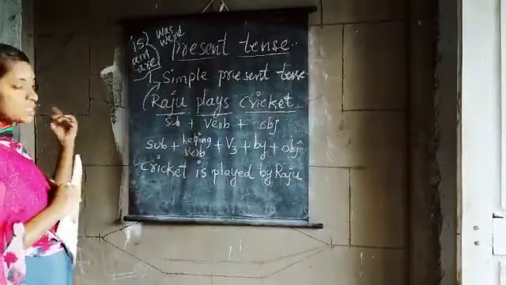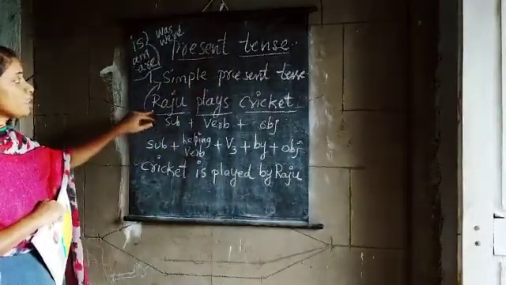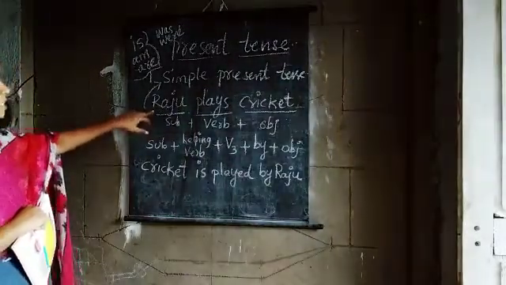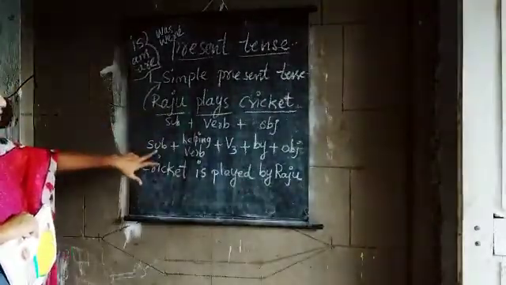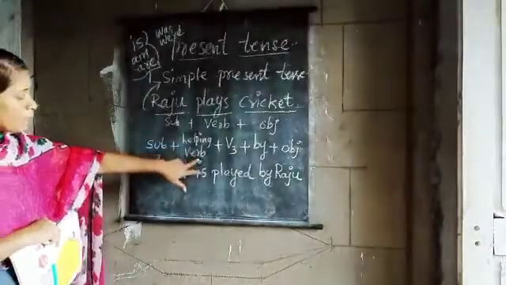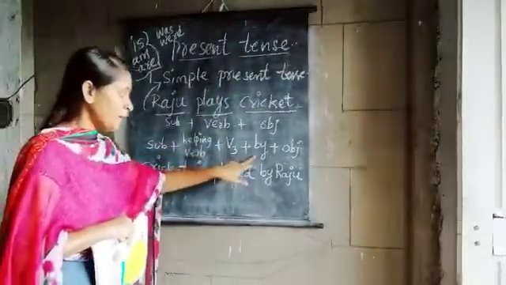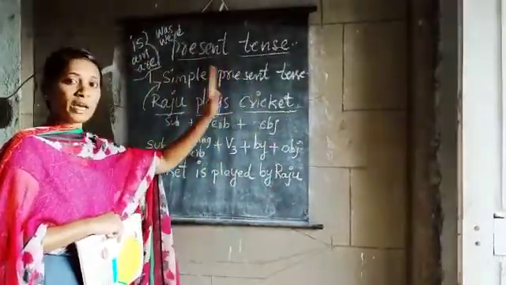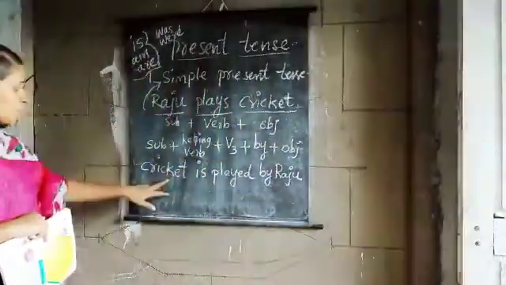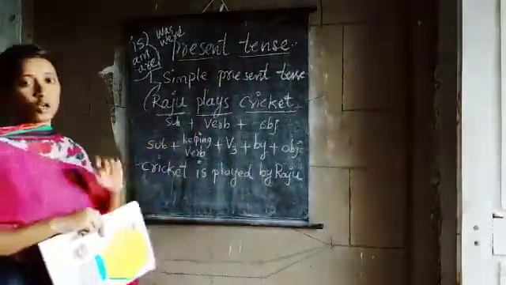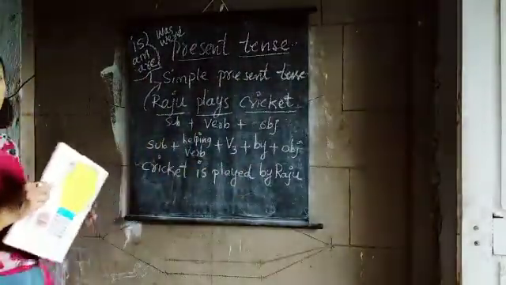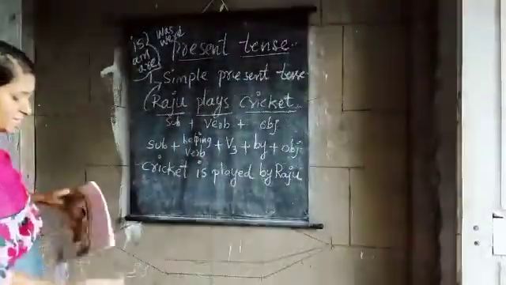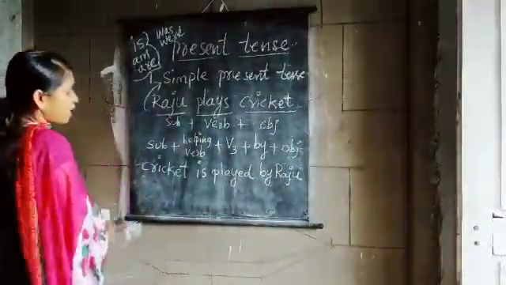Children, did you understand? So when the sentence is in simple present tense, the form of writing it in passive voice is this: subject plus helping verb plus V3 plus by plus object. That means subject becomes object and object becomes subject. Okay. So cricket is played by Raju. Did all of you understand clearly? So I shall write another sentence with the plural form.